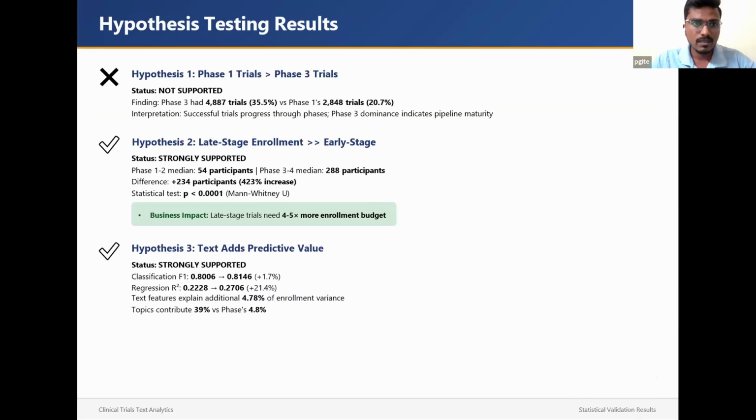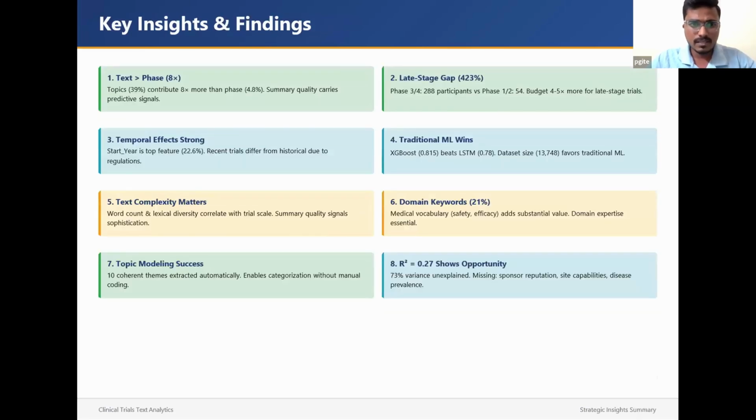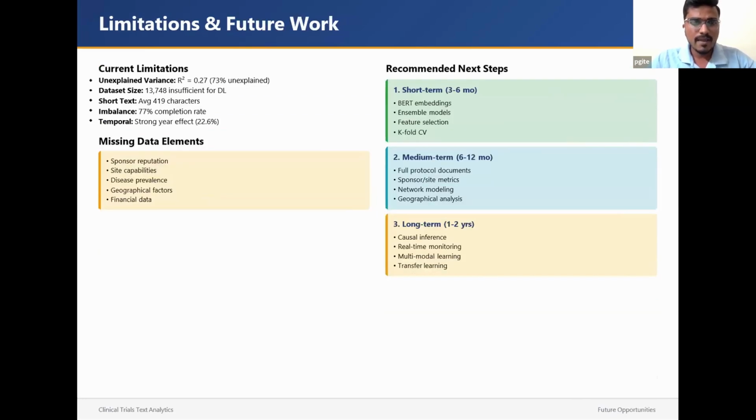Okay, so these are the hypothesis tests I tried, and these are the results and some findings from the project. As every project has its limitations, in my project there was a limitation in data size, and as you have seen, the R squared variance is 0.27.